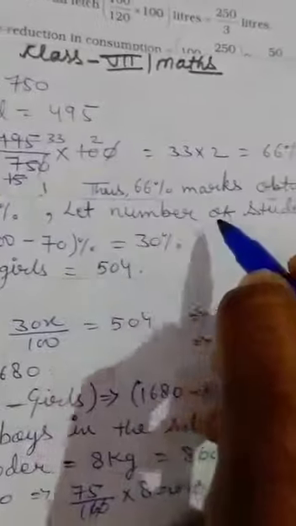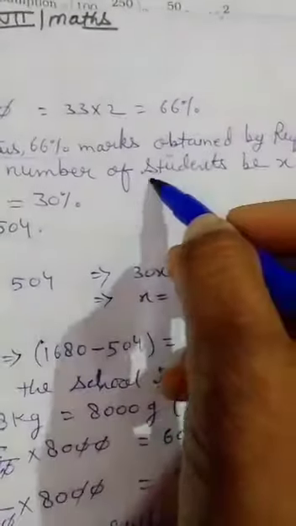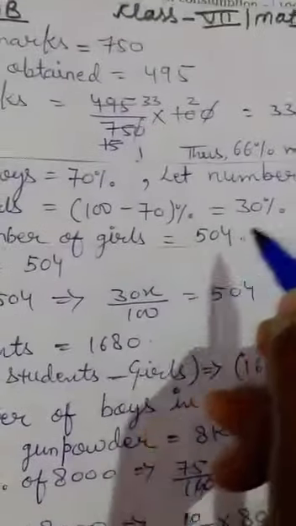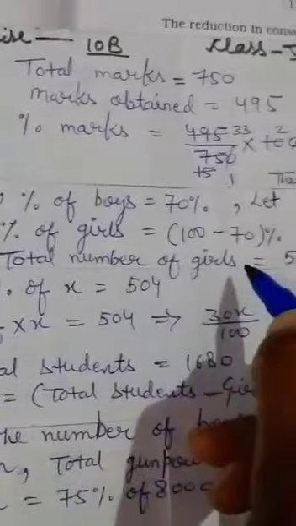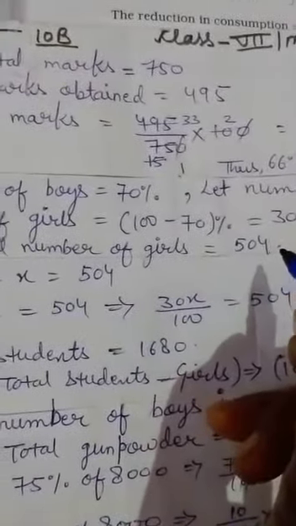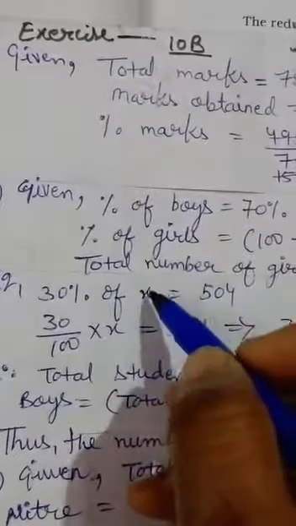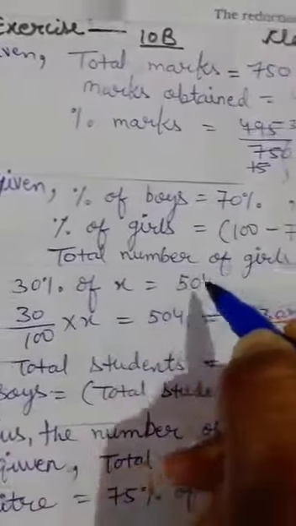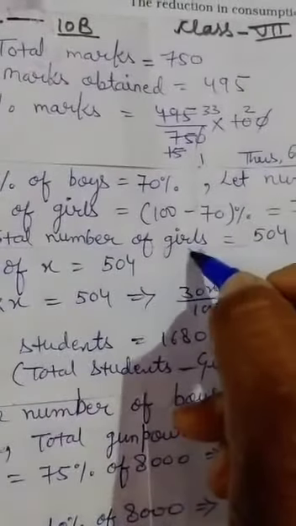And let the number of students be x. We have to take students as x. Now 30%, you know that total number of girls is also given, 504. Now we have to take 30% of x. That means 30% of total students equals the number of girls. Here the girls number is given.